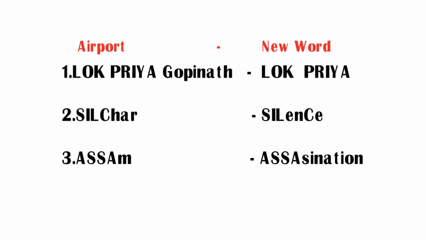Coming to the state Assam, using the first four letters of Assam, ASSA, I made a word, assassination. Assassination means murder. Now we have got a total of three new words: Lokpriya, silence, and assassination. Now I am going to frame them.